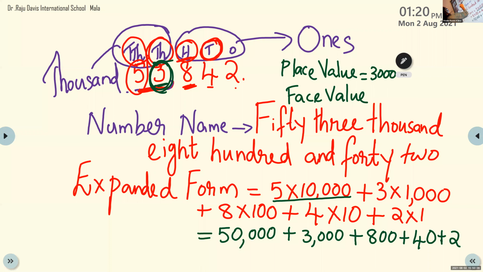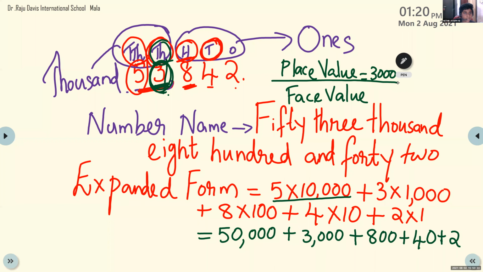See why? Because 3 is in the thousands place. So 3 into 1,000, the answer is 3,000. Okay, Netik, can you give me the face value of 3? Face value. That is 1,000? No, that is the place value. We have already written the place value, that is 3,000.